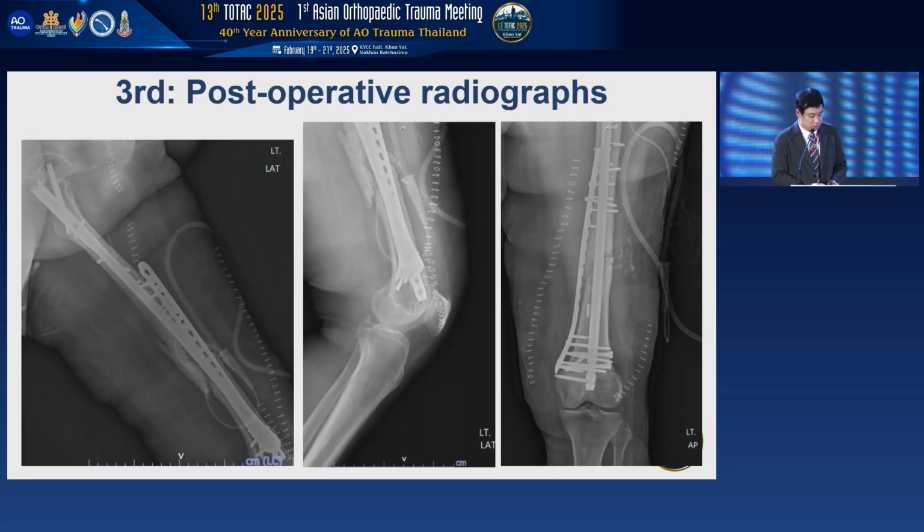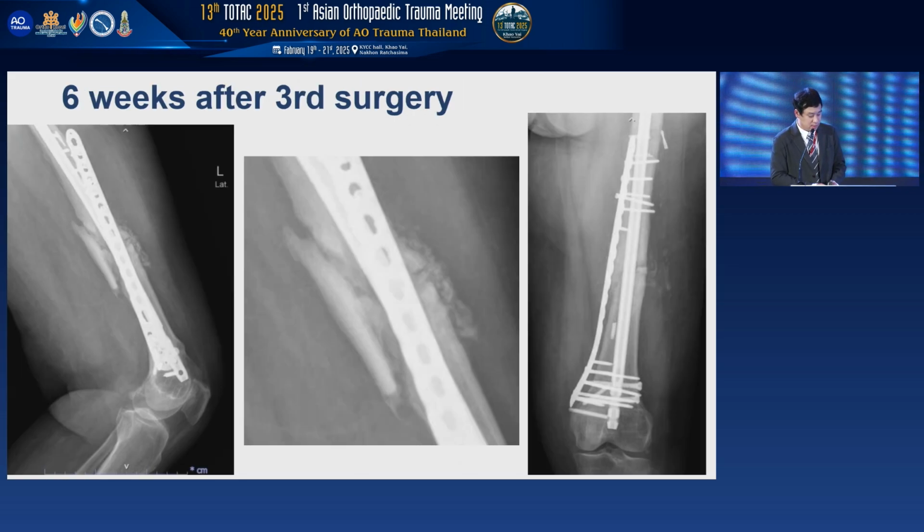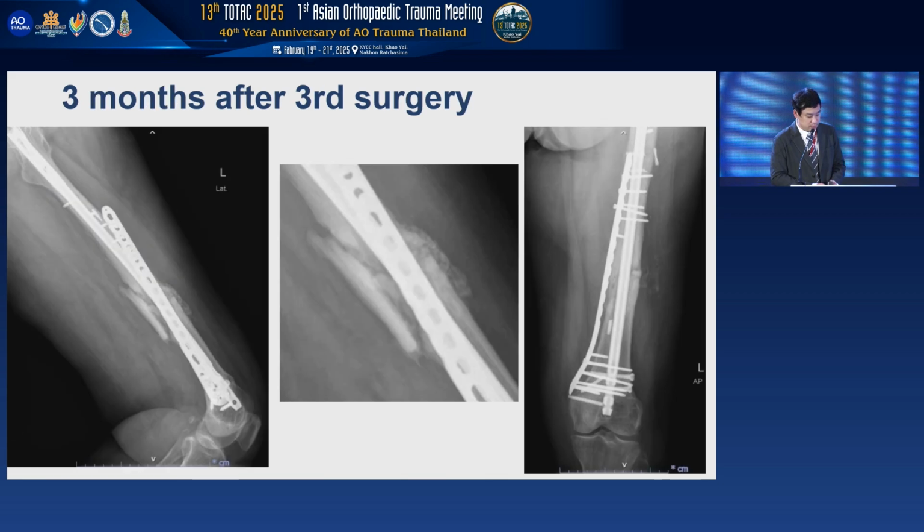Okay, this is the post-operative radiograph. I still allowed her to do partial weight bearing. And this is 6 weeks and 3 months. At 3 months, I think they have some hard callus. So now I allow her full weight bearing, and she still has no pain after that.